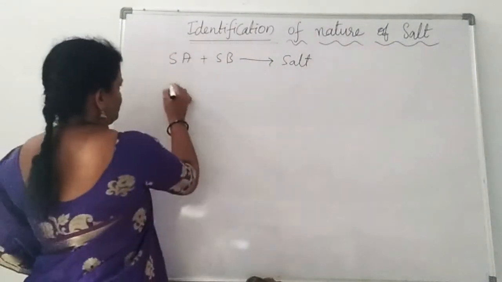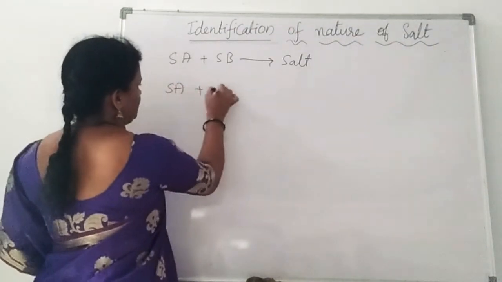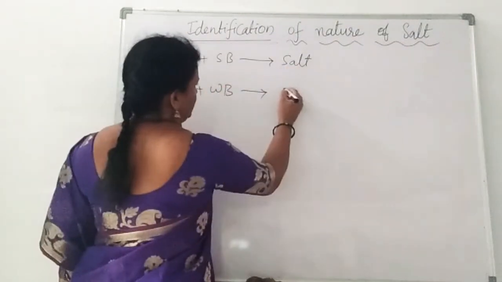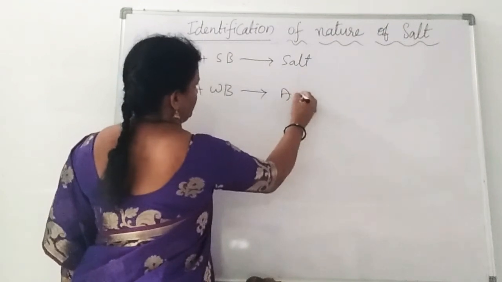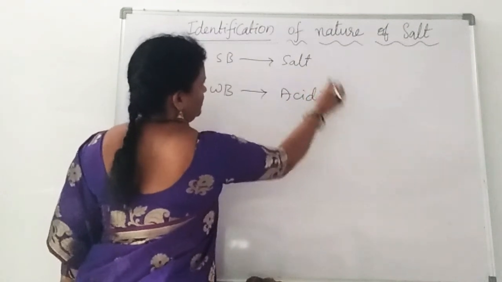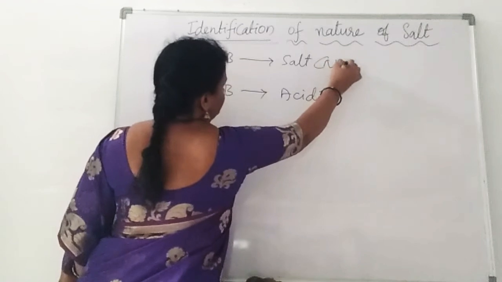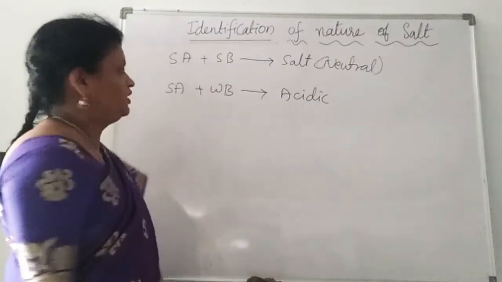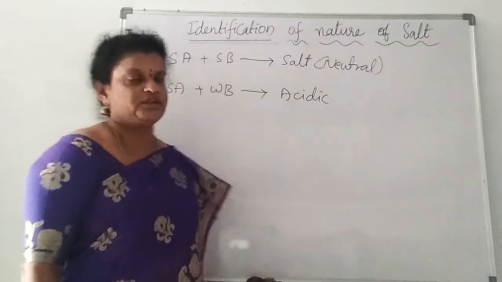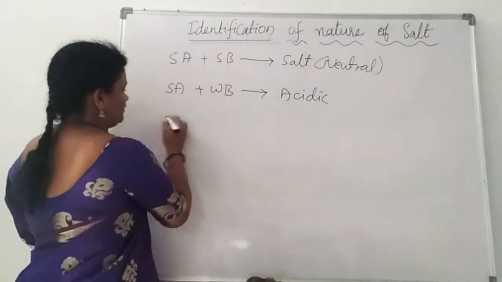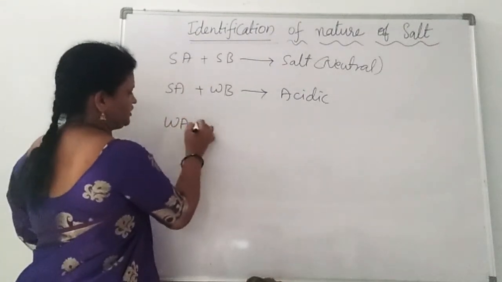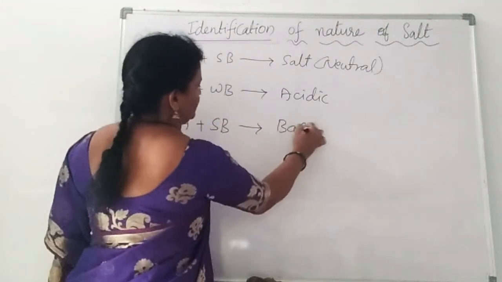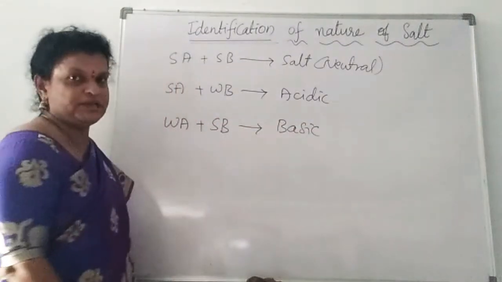If the salt is produced from a strong acid and weak base, whatever salt is produced here will be acidic in nature. The salt produced from both strong acid and strong base will be neutral. Which is produced from a strong acid and weak base will be acidic. If this is produced from a weak acid and a strong base, it will compulsorily be a basic salt.